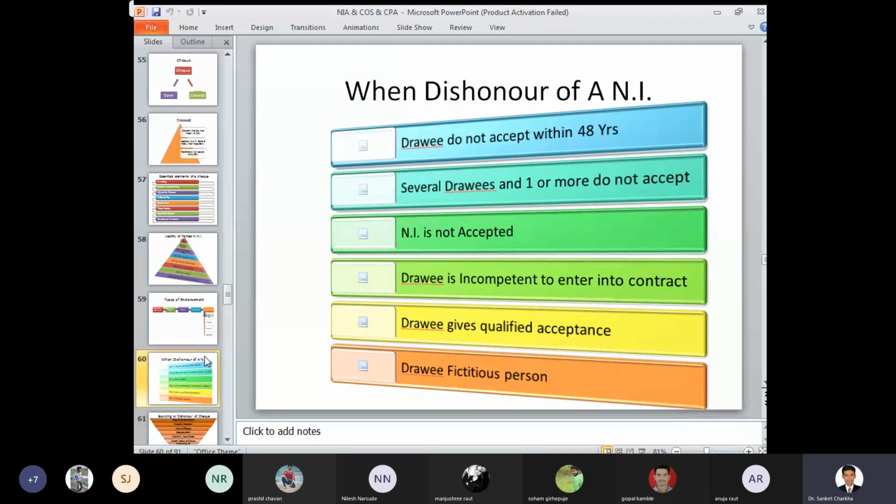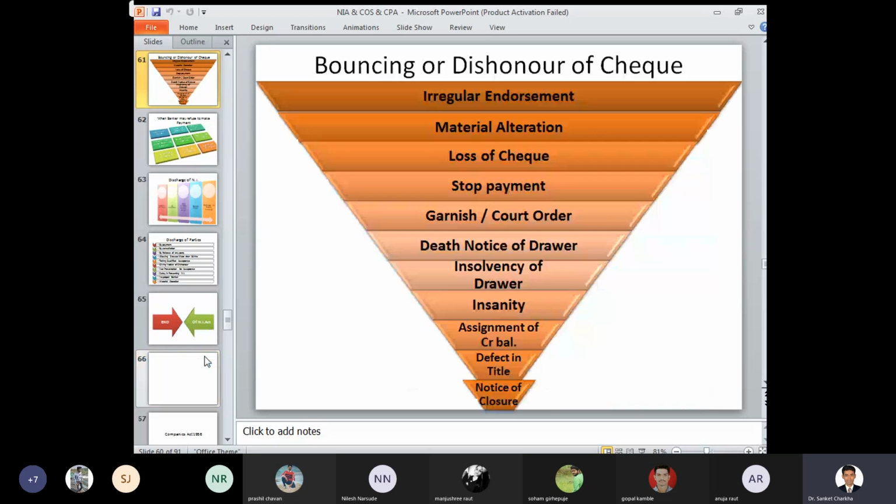So if any terms and conditions are laid down by a specified person, either by the drawee or by the drawer, then in this case it becomes a qualified acceptance, and based on this consideration the negotiable instrument can be dishonored. And lastly, the drawee becomes a fictitious person. Who is a fictitious person? The person who cannot be identified and whose identity cannot be found to be genuine. So in this case, if a particular person becomes fictitious, that is, he cannot be identified, then the negotiable instrument can be dishonored.